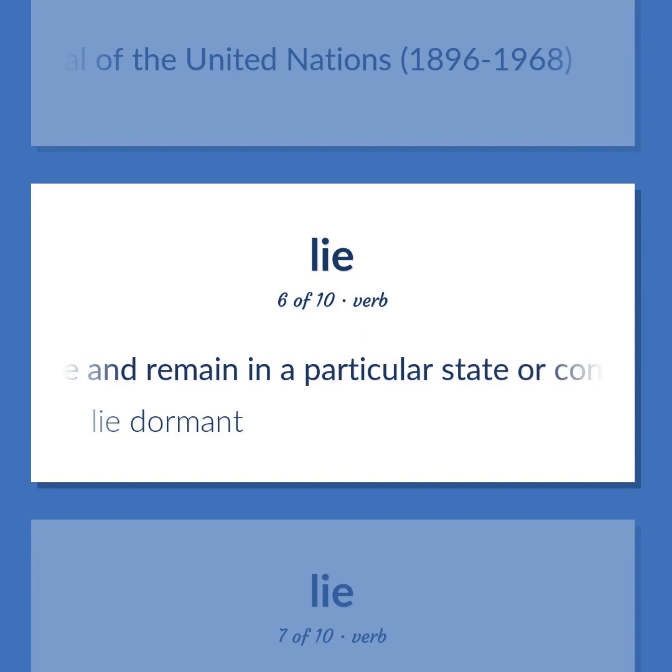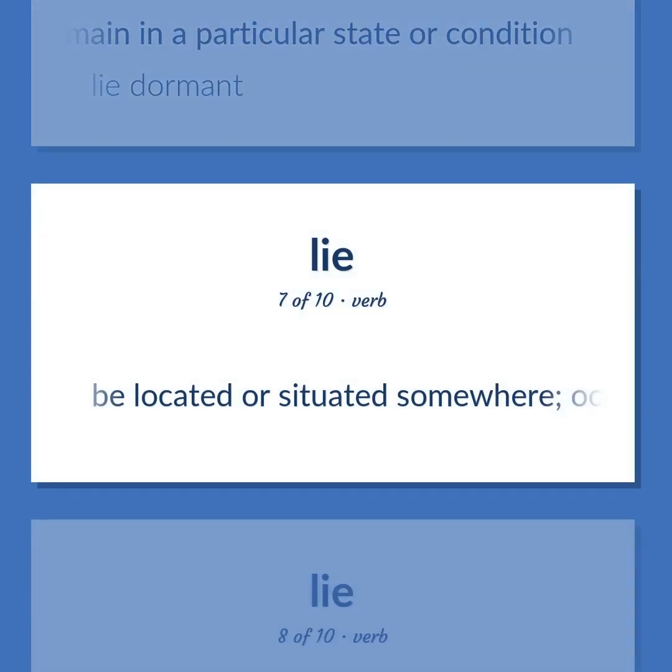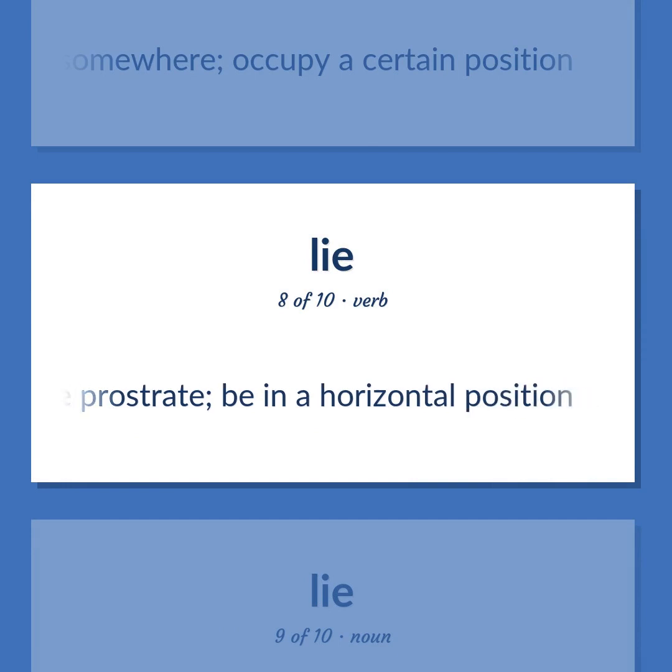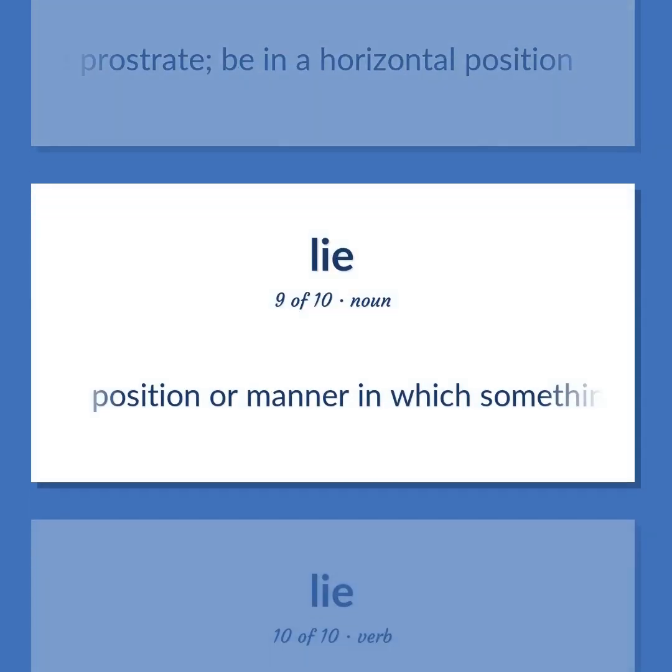Be and remain in a particular state or condition. Lie dormant. Be located or situated somewhere. Occupy a certain position. Be lying, be prostrate, be in a horizontal position. Position or manner in which something is situated.